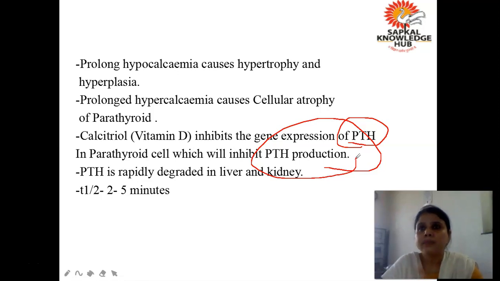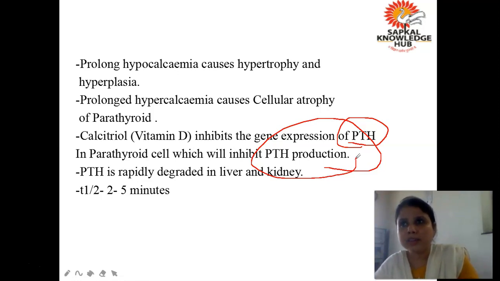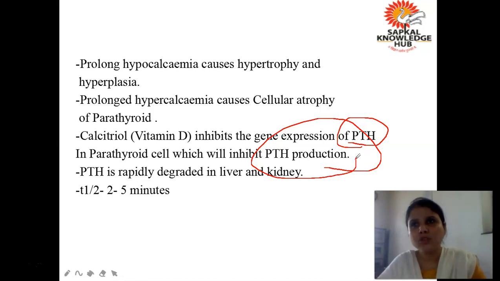The reason is, what does calcitriol do? It increases the absorption of calcium from the gut and it increases the level of calcium in the blood. Are you getting? So the calcium sensing receptors which are present on the parathyroid gland feel that there is already an increase in the level of calcium in the blood. So as a result, they will stop producing the parathyroid hormone. Understood all of you?